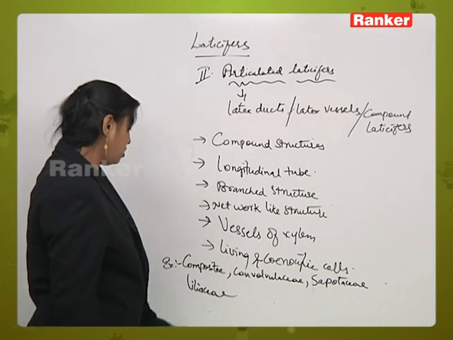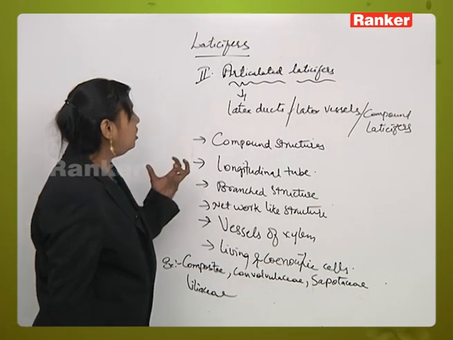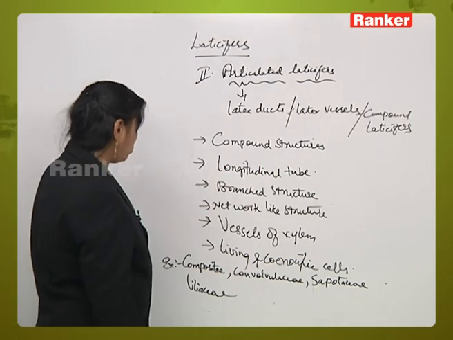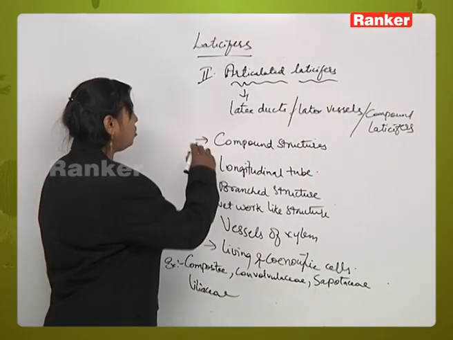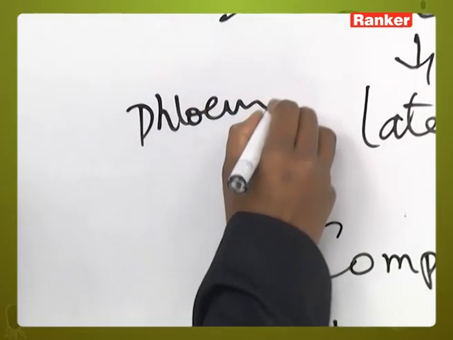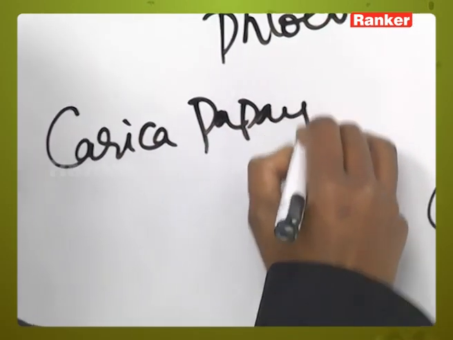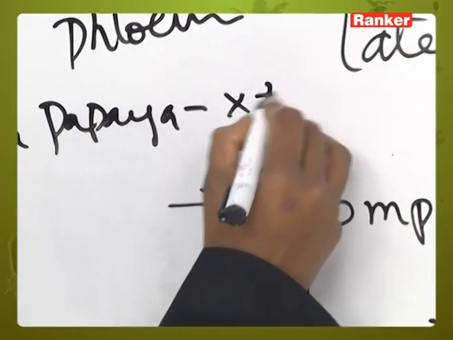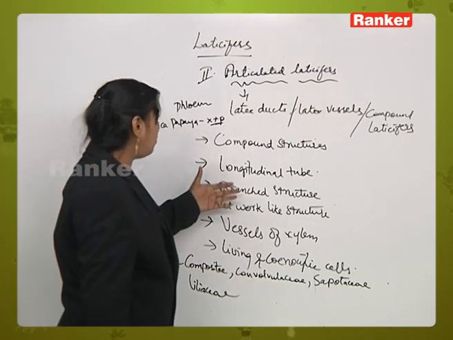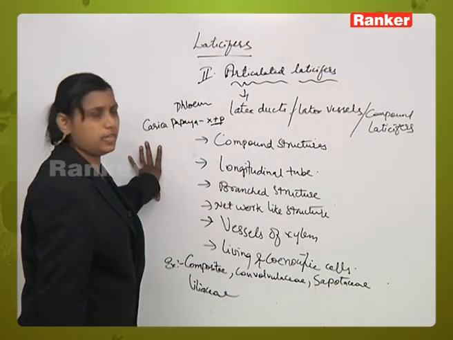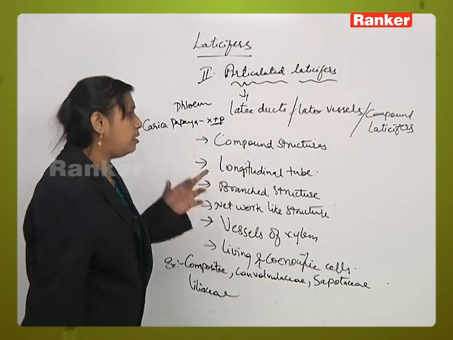These are normally found associated, but the variation occurs in their arrangement. There is a drastic variation in the arrangement of the laticifer vessels. These are normally associated with the phloem tissue. For example, in Carica papaya, the papaya tree, it is not only associated with phloem, it is associated with both the tissues, xylem and phloem parenchyma.